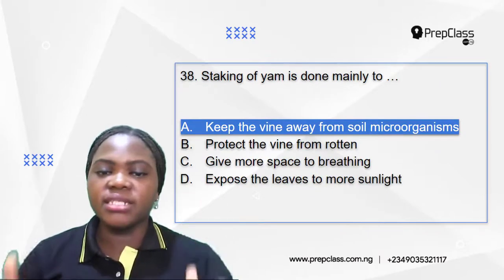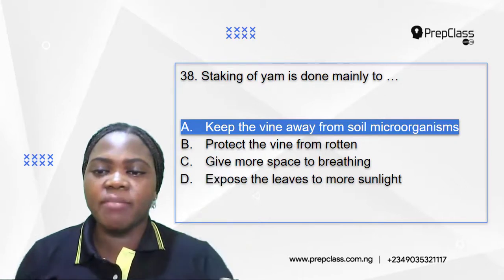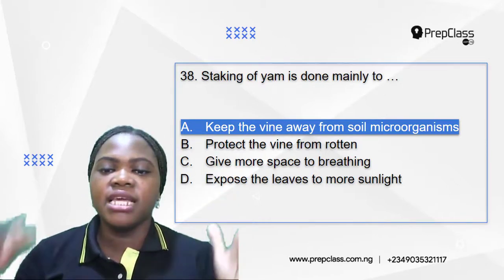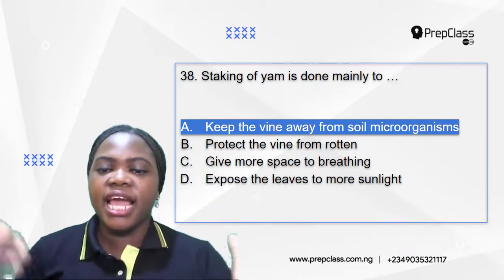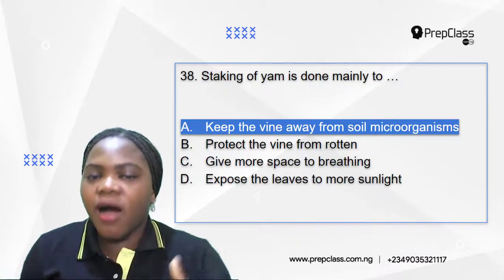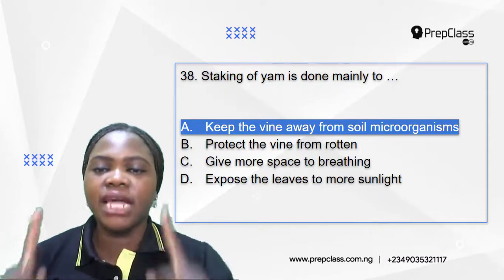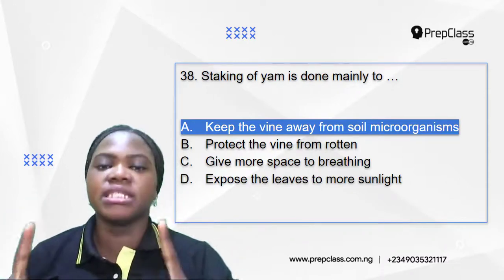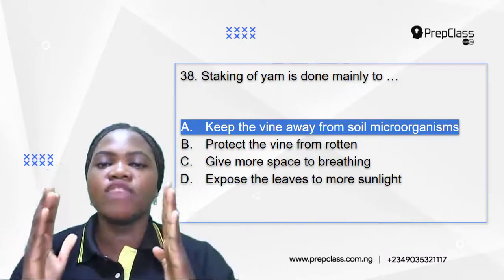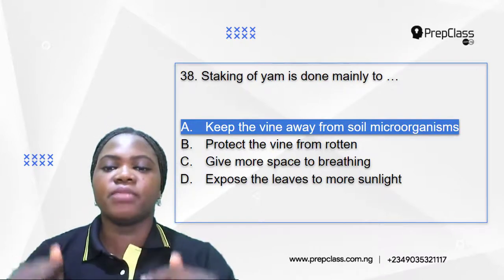So all of this: keep the vine away from soil microorganisms, protect the vine from rotting, give more space to breeding, expose the leaves to more sunlight. They are all reasons we stake yam. But the most important one, the major reason why staking of yam is done, is to keep the vine away